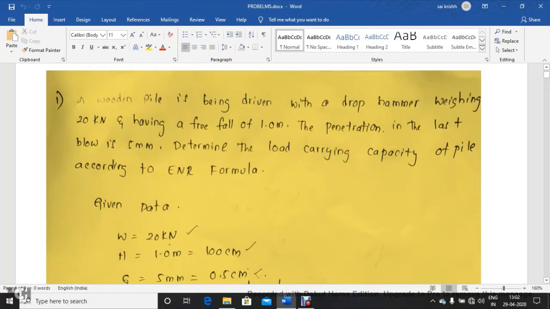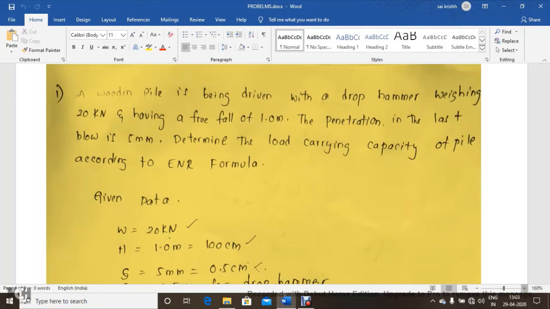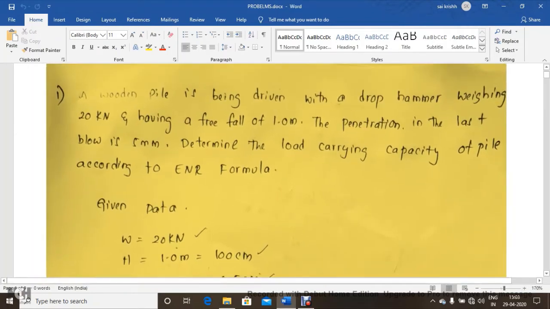Good morning everyone. Today we'd like to discuss problems on pile foundations. So first let us start discussing pile foundations by using the Engineering News Record formula, which is a dynamic formula.